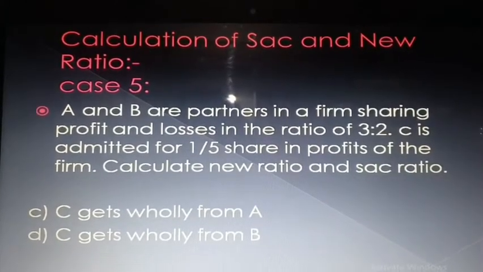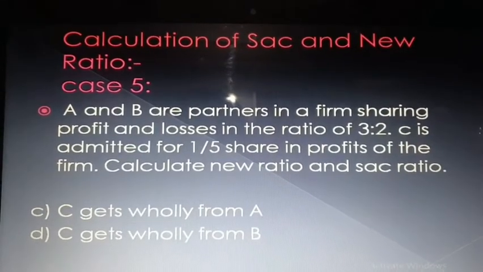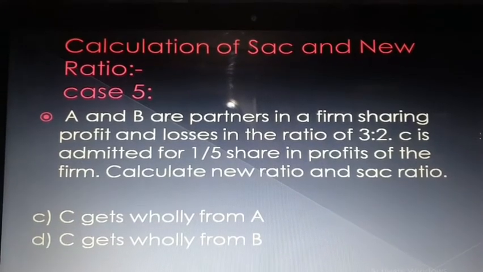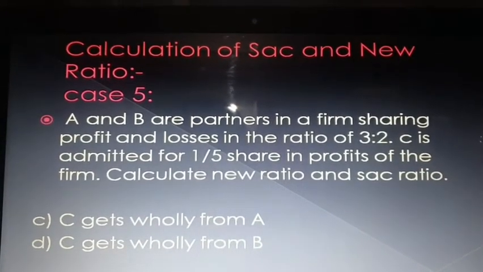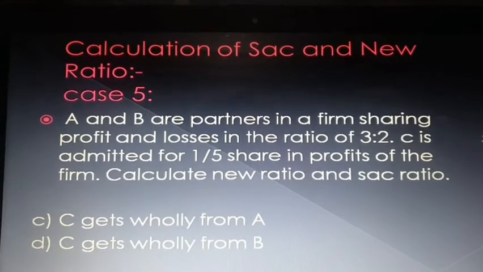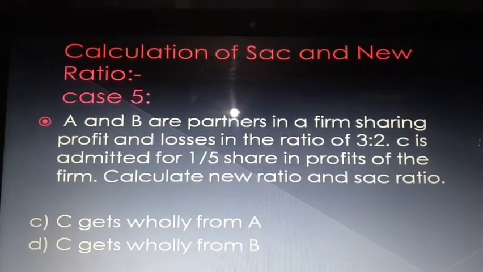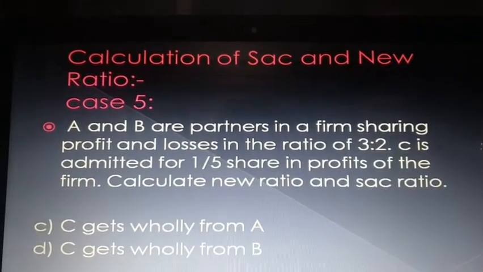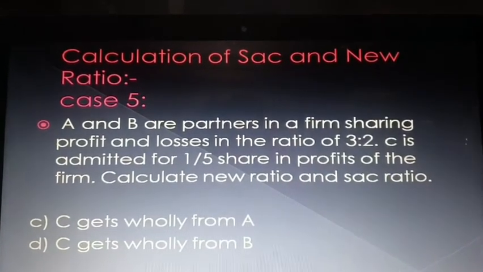A and B are partners in the firm, sharing profits and losses in the ratio of 3:2. So the profit ratio of A and B is 3:2. C is admitted for 1/5 share in the profit of the firm. So C's share is 1/5. Calculate new ratio and sacrifice ratio. Now, two pieces of information are given below. We'll take each piece of information separately.